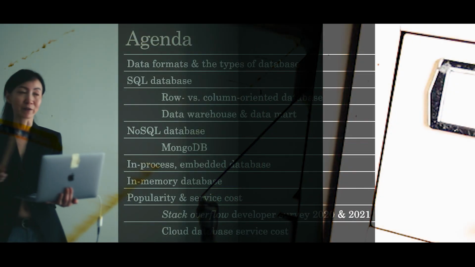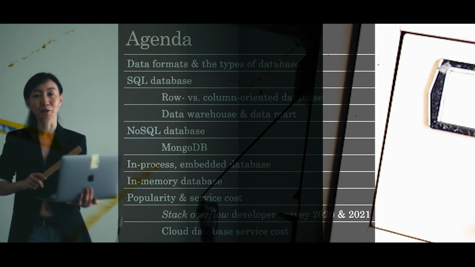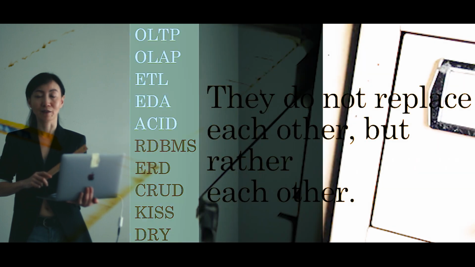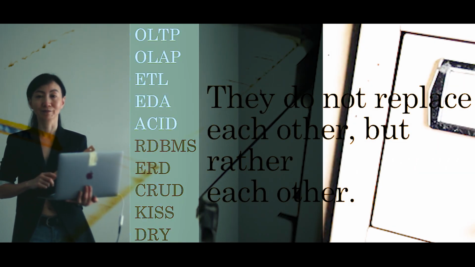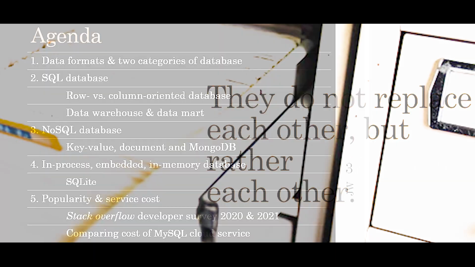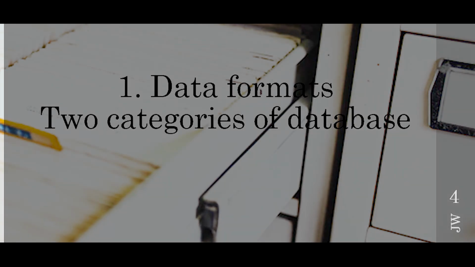In the following, we will follow this agenda. We will also mention some of these acronyms a database professional should know. We will discuss these 5 items, starting with the data formats and the 2 major categories of database, SQL and